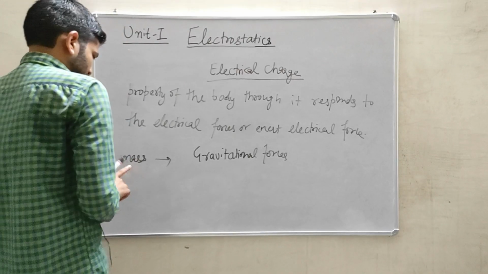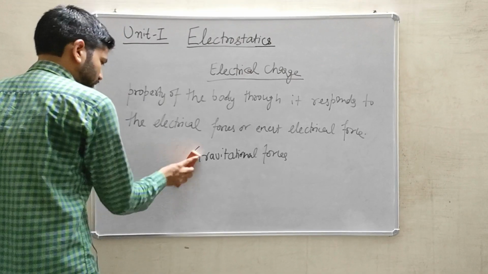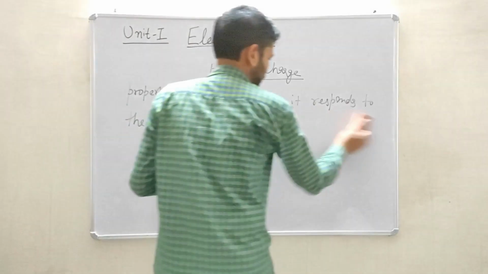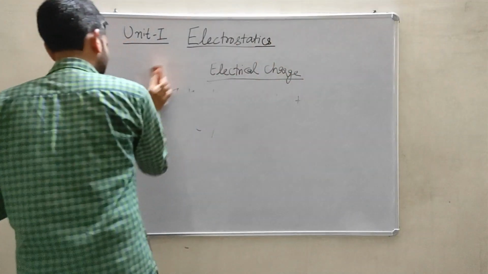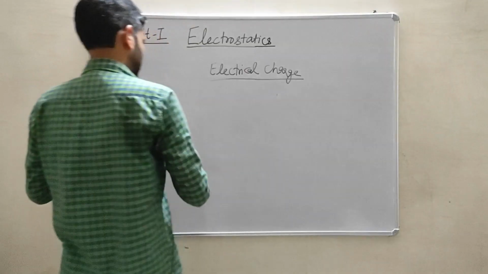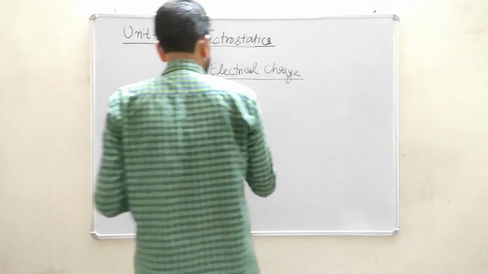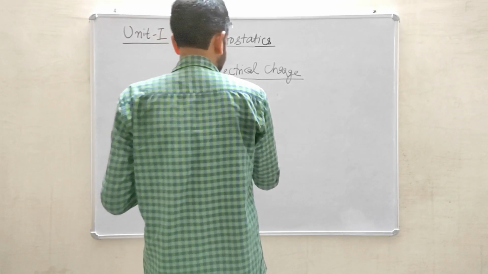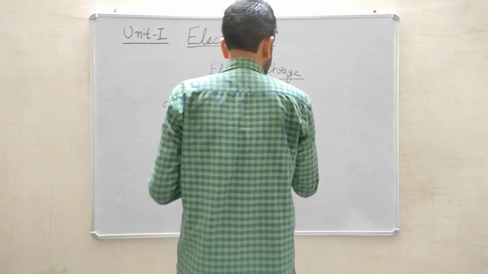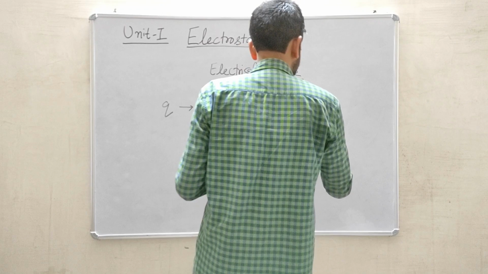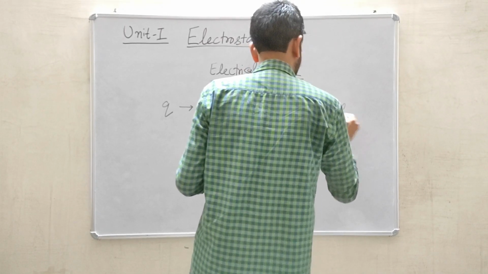So the symbol of electrical charge is Q, and the SI unit of electrical charge is coulombs.